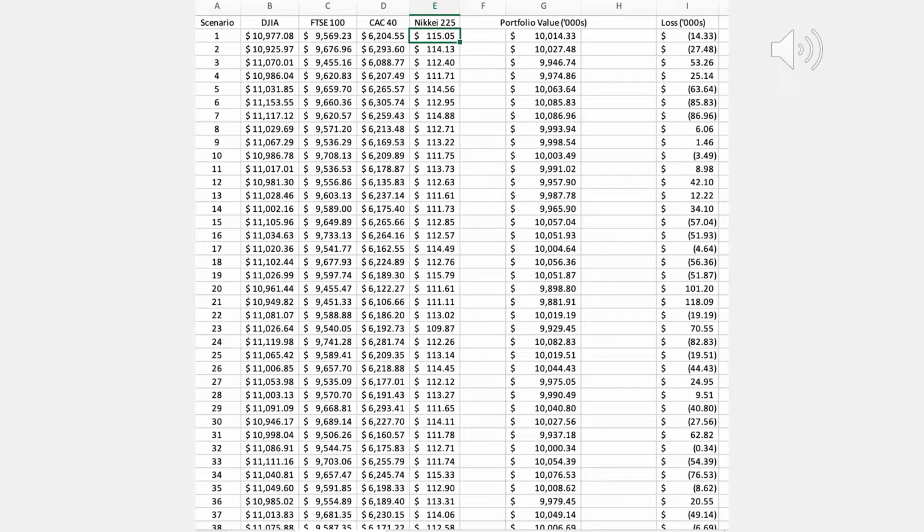We then will calculate the loss of the portfolio under each scenario. This is completed by taking our new portfolio value, so for Scenario 1, the value of $10,014.33 minus the original $10 million investment. So this results in a gain of $14,334 under Scenario 1. We will then copy this down again on our spreadsheet for each of the 501 scenarios.